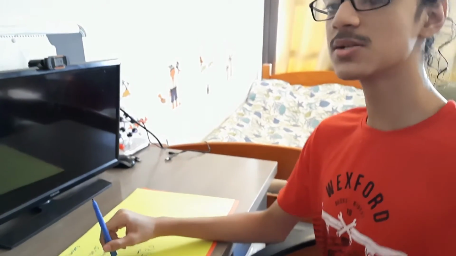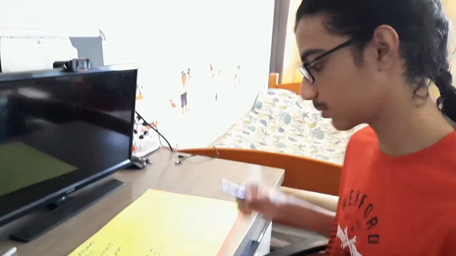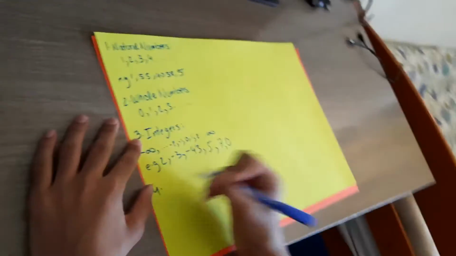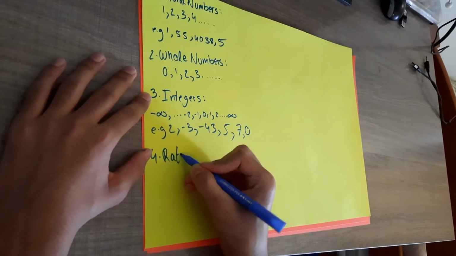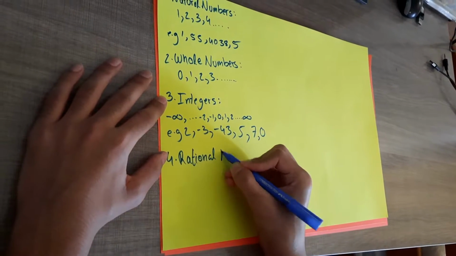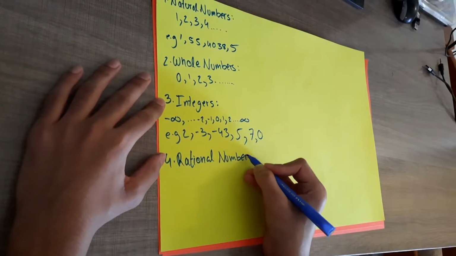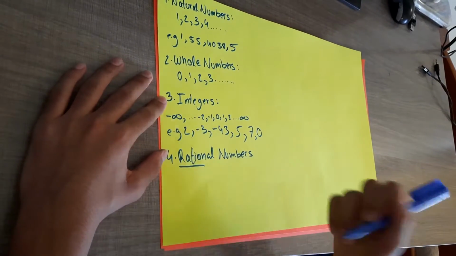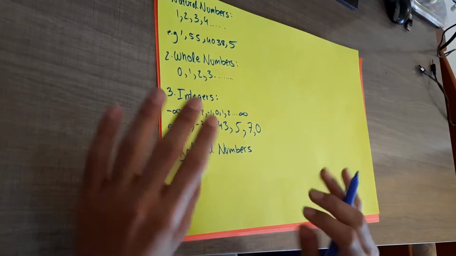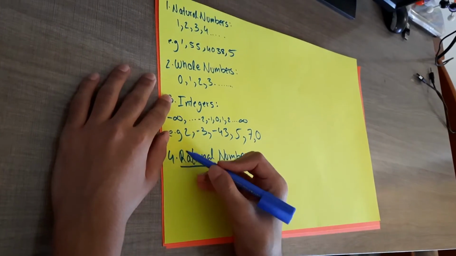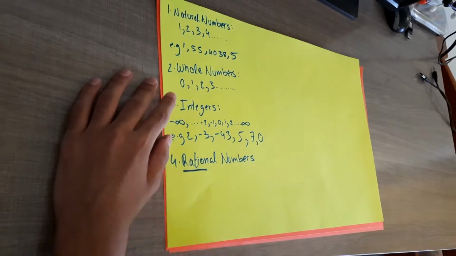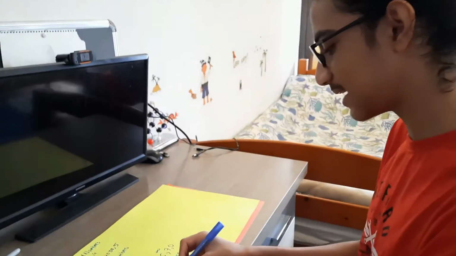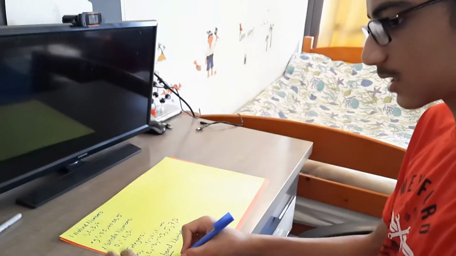Let's move on to another very interesting type of numbers, and those are rational numbers. So let's talk about rational numbers. Now rational numbers get their name from the word ratio, right? So they're not numbers that are logical or not Trump supporters, they're rational numbers because of the word ratio. Why ratio? Rational numbers are basically any number which you can represent as a ratio, specifically a ratio of two integers.